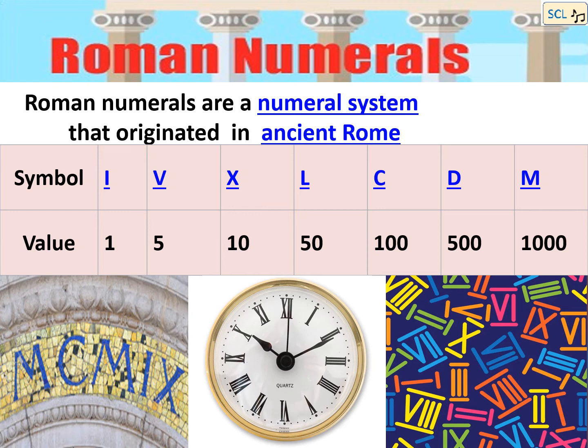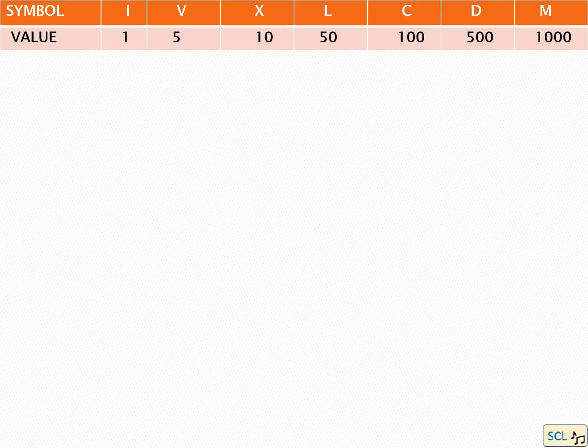For example, 1 is written as I, 5 is written as V, 10 as X, 50 as L, 100 as C, 500 as D, and 1000 is written as M in Roman numerals. 1, 5, 10, 50, 100, 500, 1000. These we can write by these symbols.